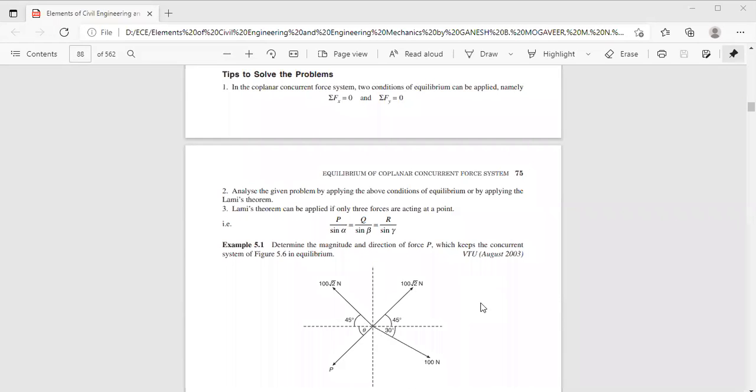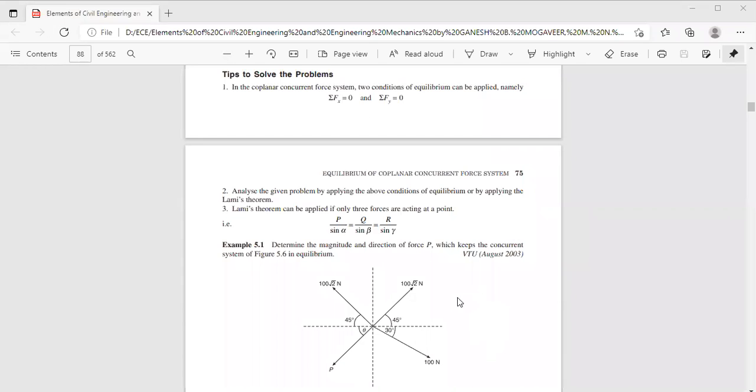Similarly, sigma f of y we have to calculate. Sigma f of y is 100 root 2 sine 45 plus 100 root 2 sine 45 minus P sine theta minus 100 sine 30. That should be equal to 0, because these are the necessary and sufficient conditions for equilibrium.